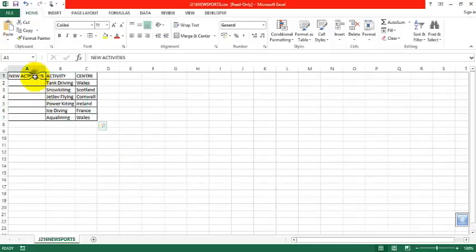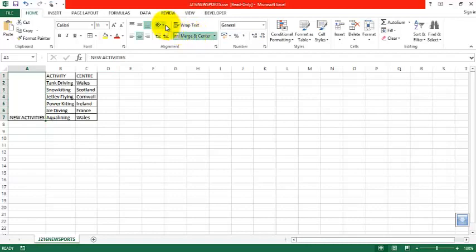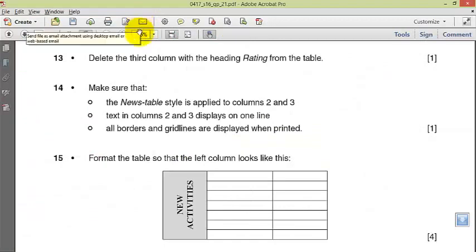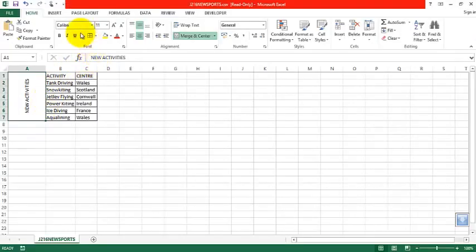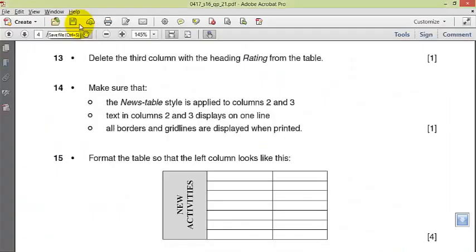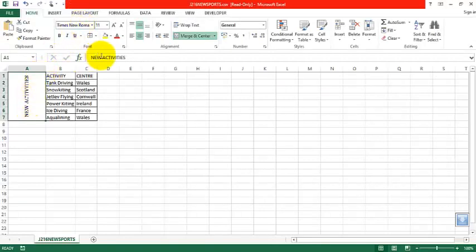Okay, so I'm going to merge this, merge, then the text direction, I think it's facing up. Okay, this is at the middle. Okay, this is Times New Roman to serve your activities, and then it's wrapping.